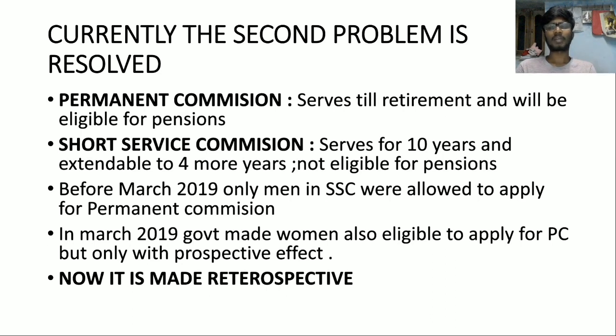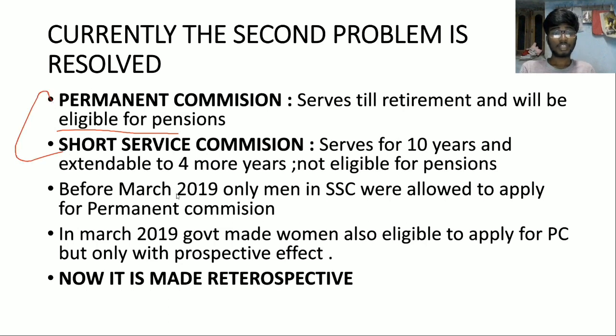So what is permanent commission? There is something called a short service commission also. What is the difference between short service commission and permanent commission? In short service commission, a member can serve for 10 years and it is extendable for 4 more years. That means a maximum of 14 years, and they will not be eligible for pensions. Here they will be eligible for pension. So after completing short service commission, if you want to get pension, or if you want to serve for more time, you have to apply for permanent commission.